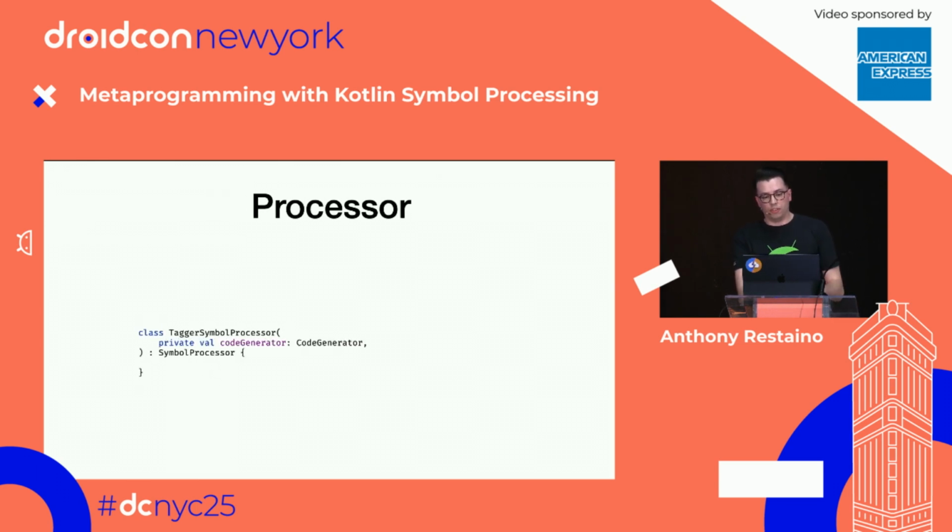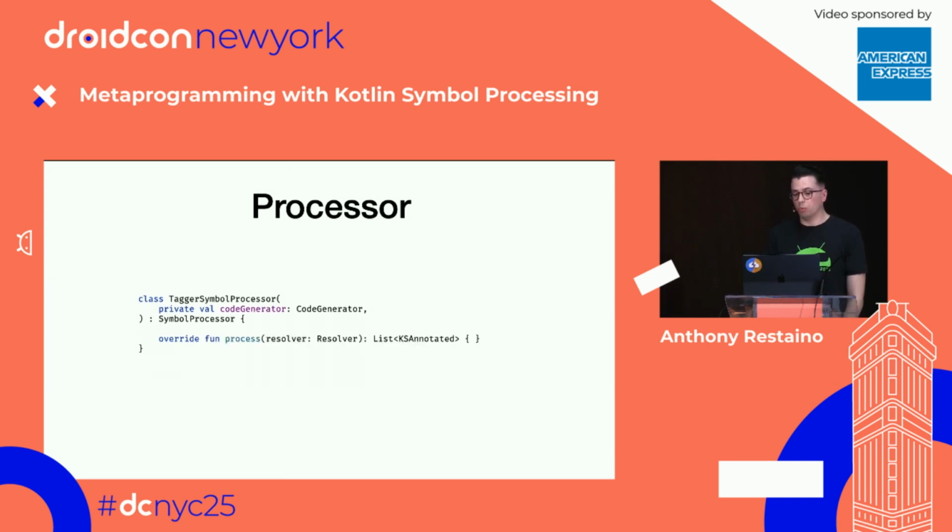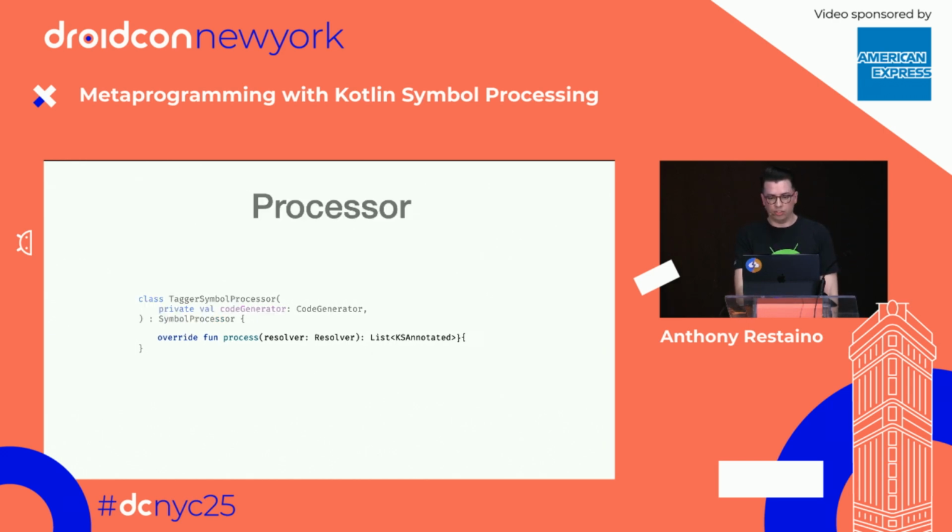So now let's actually create the TaggerSymbolProcessor. It starts off similar to the provider. We're just going to have this single parameter, the code generator. That's how we're going to generate our code. And then again, it only has one function, but this one's called process. It takes a resolver as a parameter, and it returns a list of KSAnnotated. You can just ignore the return type for now. It's not really important. But the resolver is what allows us access to all the code that we're going to be operating on. It can find any code in the code base. It's very powerful, and it has access to everything.